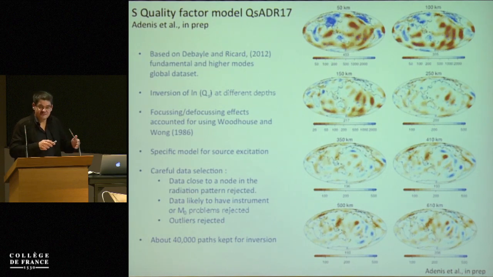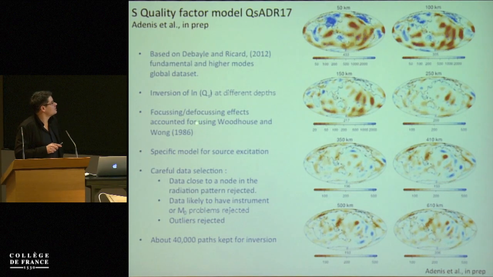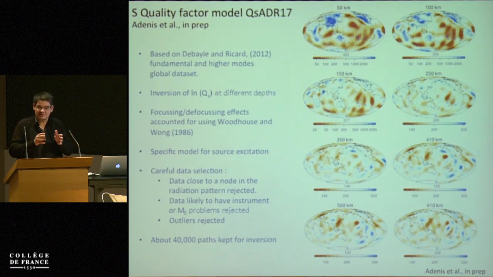When you process the amplitude of seismograms, you have to be very careful because the amplitude is affected by a lot of effects that are not taken into account by a simple theory, so you have to correct for that. The most important effect is the focusing and defocusing of waves, and there is a formalism that was developed by Woodhouse and Wang in 86, so we use that to correct for this effect. We also have to be very careful about the source excitation, so the data that are close to a node in the radiation pattern, we reject, because the amplitude at the source may be wrong and it could introduce a bias in our inverted model.